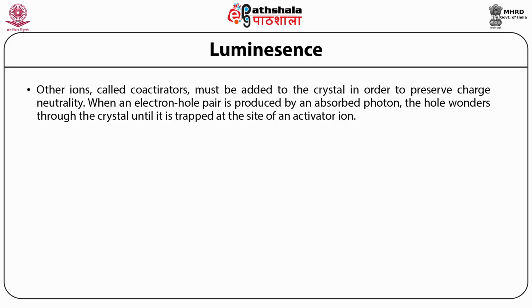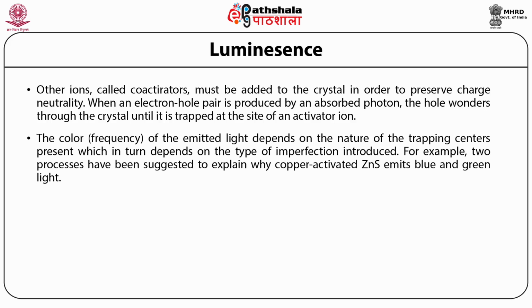When an electron-hole pair is produced by an absorbed photon, the hole wanders through the crystal until it is trapped at the site of an activator ion. The actual process can be pictured as a diffusion of the extra electron belonging to the activator ion until it combines with the newly created hole. Thus, the activator first acts as a hole trap. When the free electron later recombines with the trapped hole, a photon of light is emitted by the crystal.